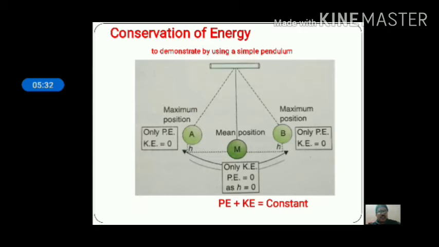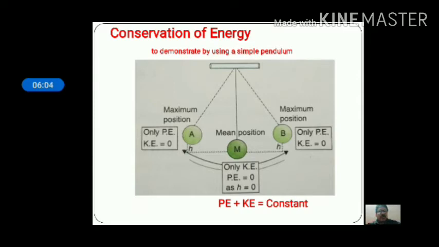At both extreme positions, the energy possessed by the pendulum is only potential energy but no kinetic energy, whereas at M, the mean position, there is only kinetic energy but no potential energy. The total energy possessed by the pendulum, irrespective of the position A or B or M, is the sum total of potential and kinetic energy that remains constant.